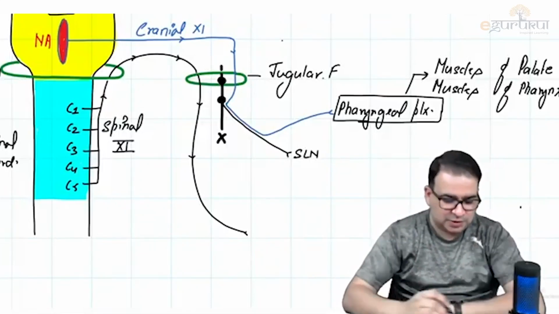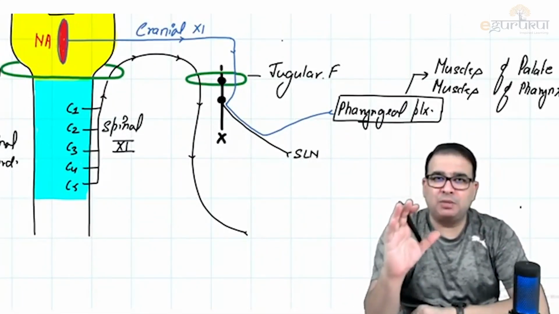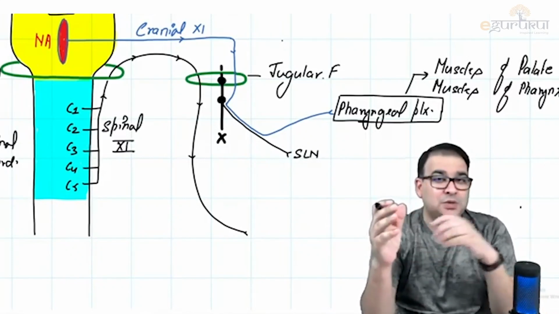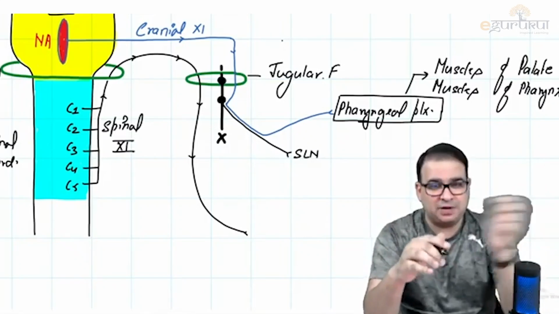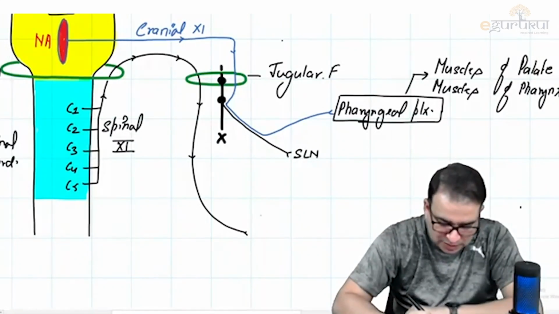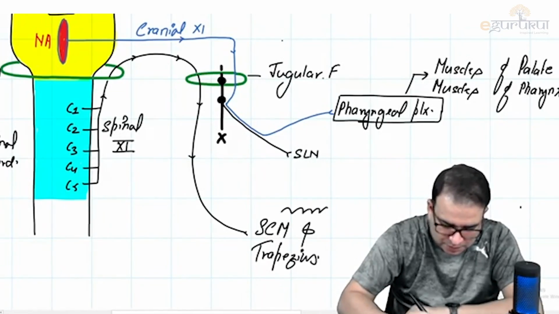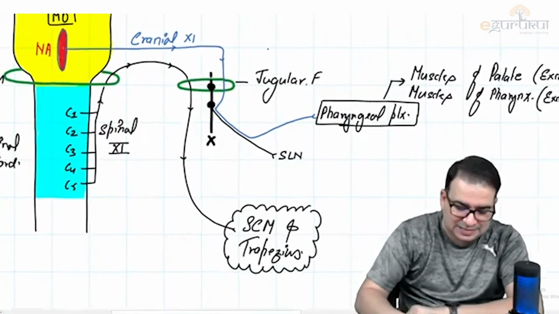What is the spinal accessory nerve doing? It is supplying the 2 most important muscles of the neck, the 2 most superficial muscles of the neck, the 2 muscles which are covered by the investing layer of deep cervical fascia. And what are those 2 muscles? That is sternocleidomastoid and trapezius. That is the function of the spinal accessory nerve.